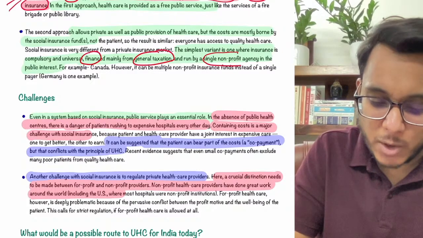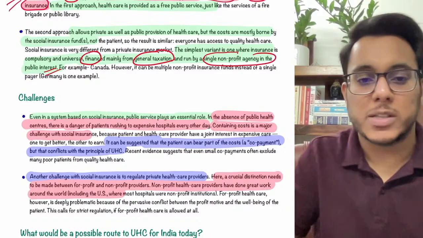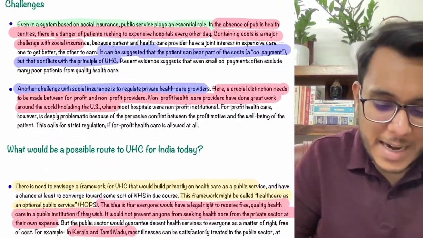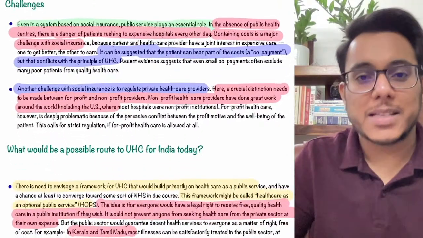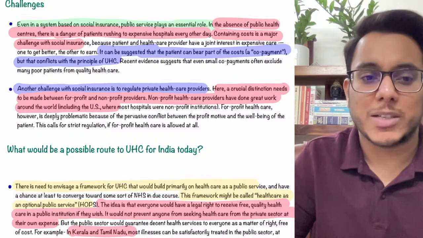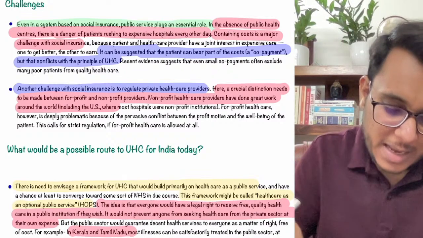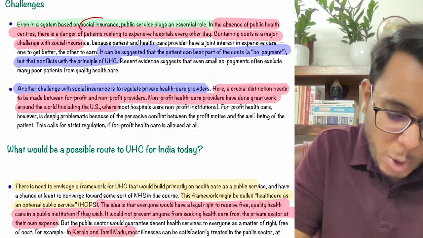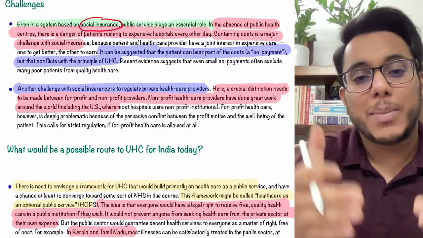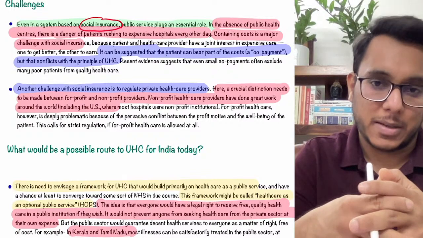Now guys, this entire thing is financed from general taxation, and there is a single non-profit agency working in the public interest to make this possible. There are certain challenges in this social insurance system or UHC model. We'll see this. Number one, when we talk about social insurance, you cannot completely rely on it. Clear?